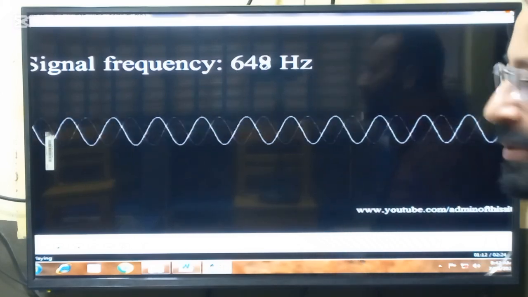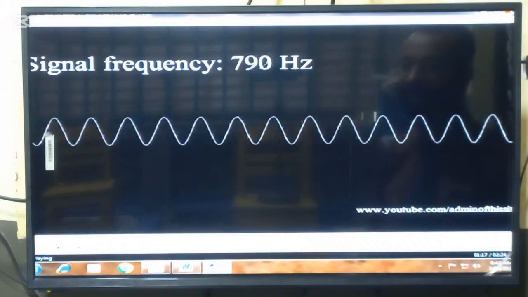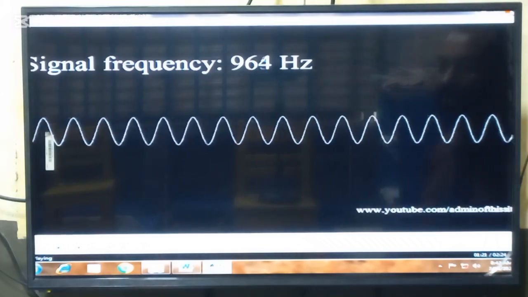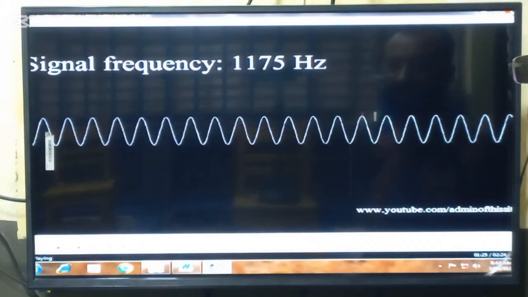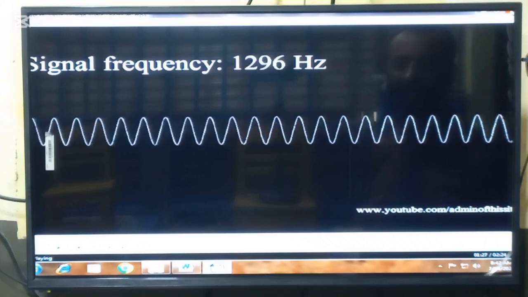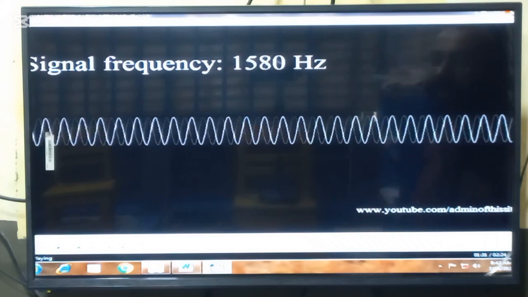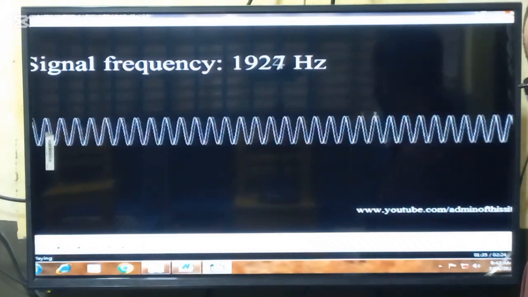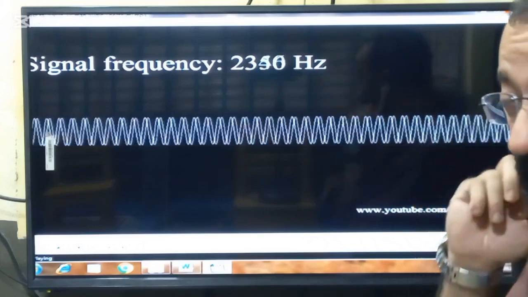Can you hear the sound? One stage will come when we will be unable to hear the sound.